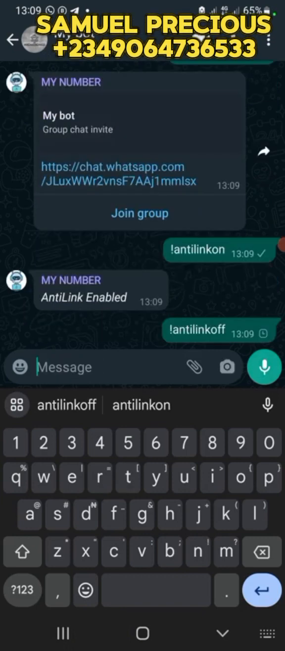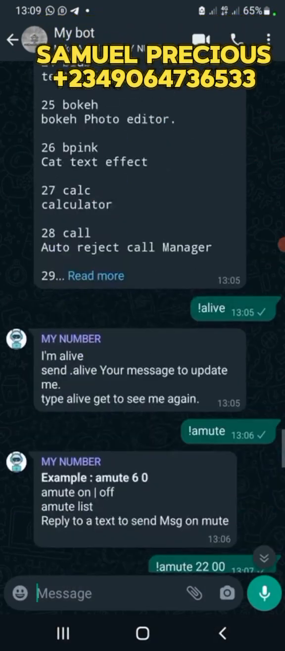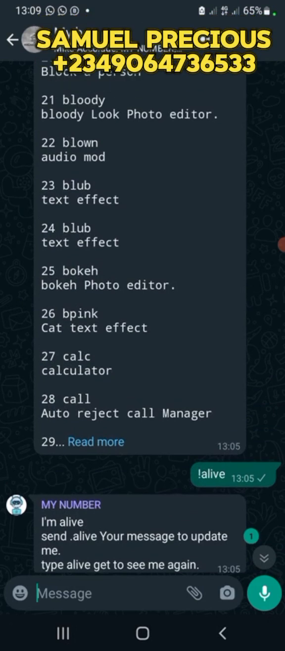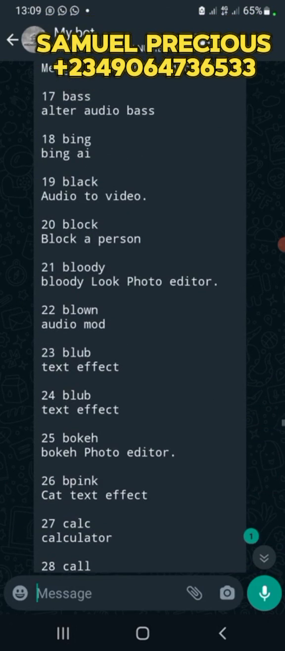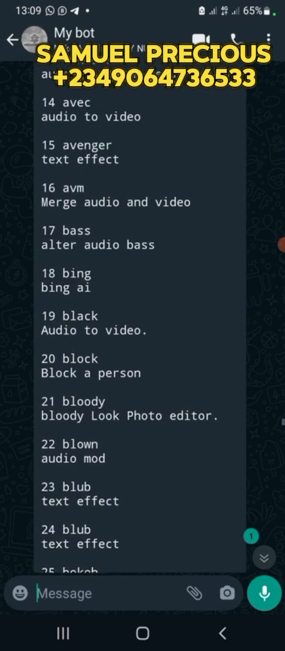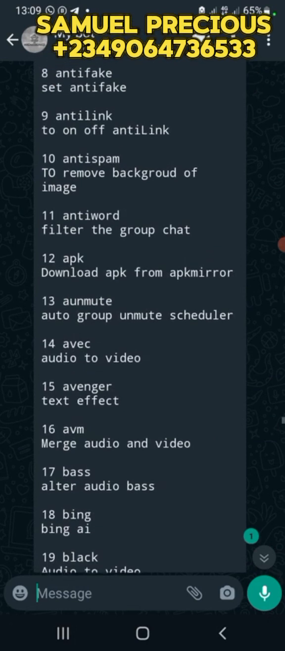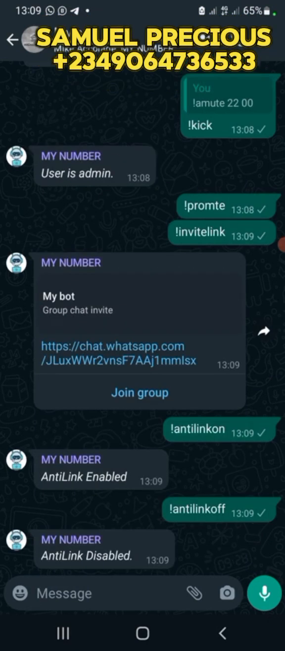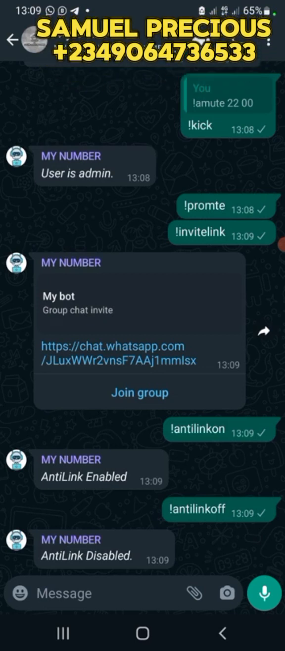Can you see anti-link enabled? To switch it off, it means if anyone sends a link, it will remove the person. With warning, if you add one, we added warning, two limits to give the person warning twice. Okay. Auto unmute, that's auto unmute. You can use the same method used for auto mute.